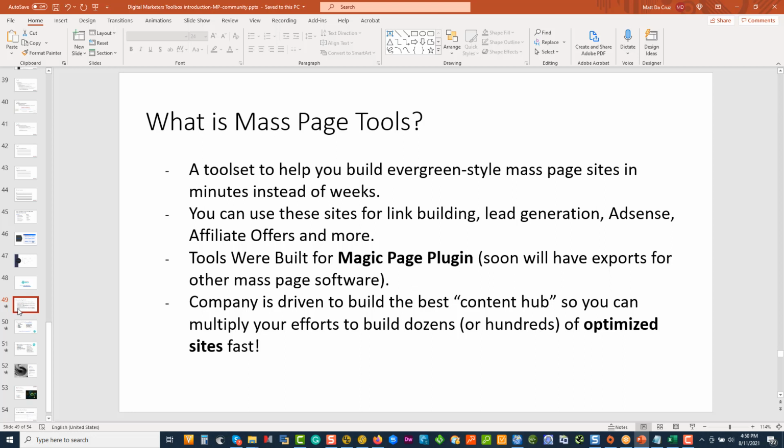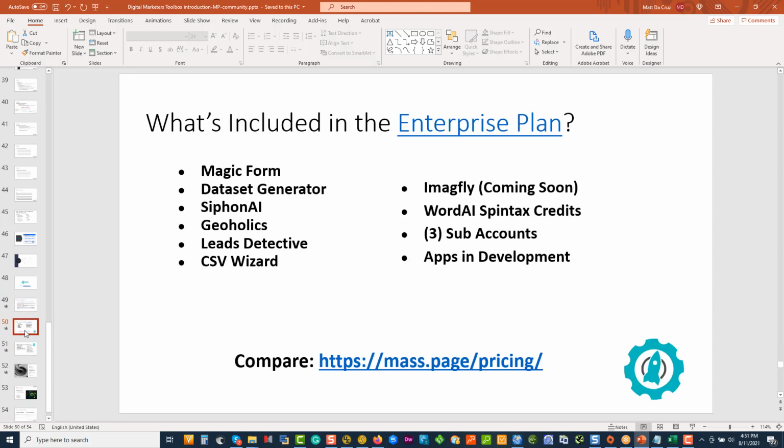So if you think about how we're building, we're stacking things. We're taking DMT and we're analyzing the market, doing our market analysis. Within DMT, we're creating a blueprint framework. It's a blueprint for that market from a national or international level. We're then exporting this out, putting it into WordPress. From WordPress, we generated our entire site. We then can go to Mass Page, Magic Page, or any of these tools, and we can start creating all our elements that we inject into the page. And that helps us work very efficiently and very, very fast.